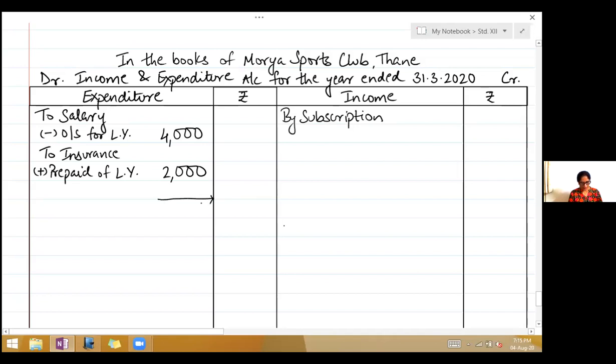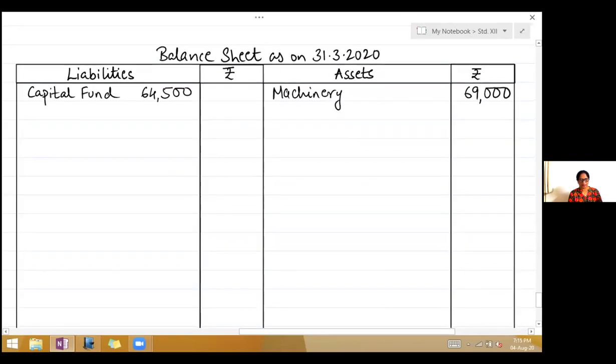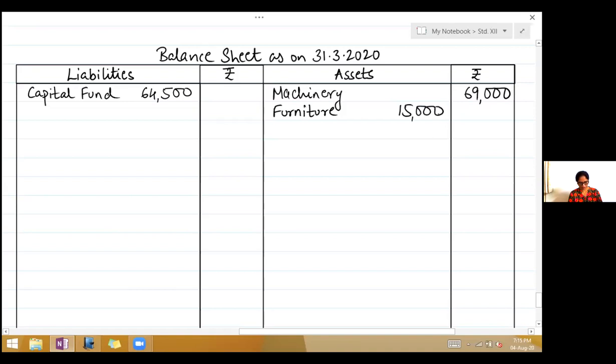Then we move ahead with furniture. Furniture, now this is the opening balance. So write there furniture. We've got an adjustment. So write in the inner column 15,000. And leave 3 lines. Cash in hand. Now cash in hand, this 12,000 is again shown on the receipt side. So you will ignore it at both the places. Two effects are already shown.